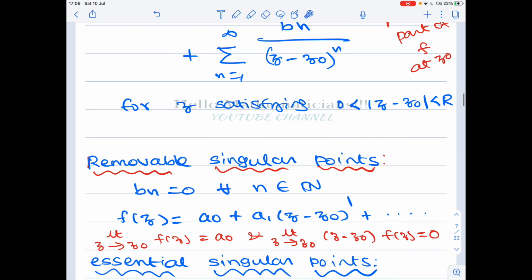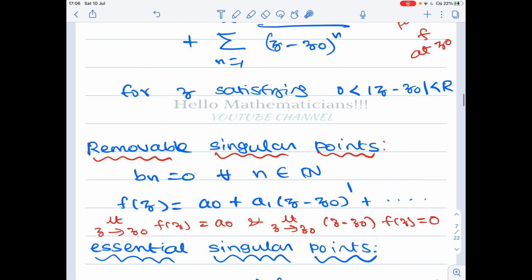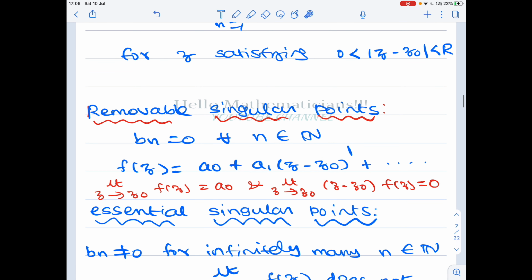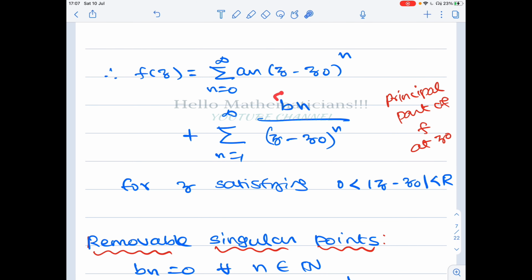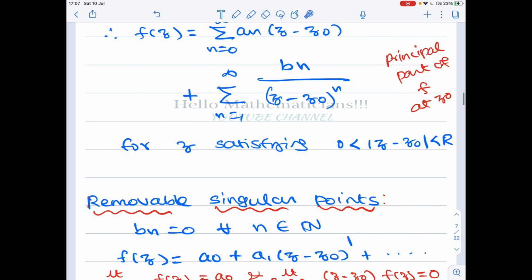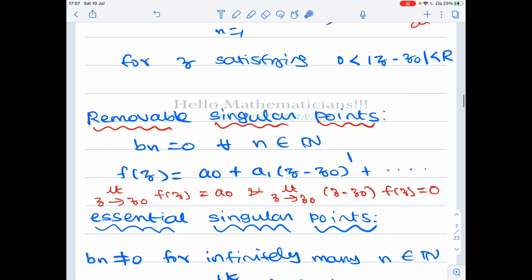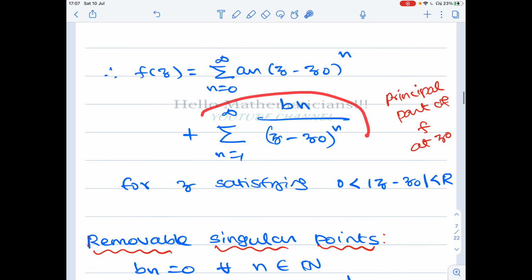Okay, so now we have a Laurent series expansion. Let's talk about different types of singular points. We say an isolated singularity is a removable singularity if all the coefficients of the negative powers are 0. So, for example, all these coefficients b_n are 0. Therefore, there are no negative terms, and the singularity z naught is said to be a removable singularity.